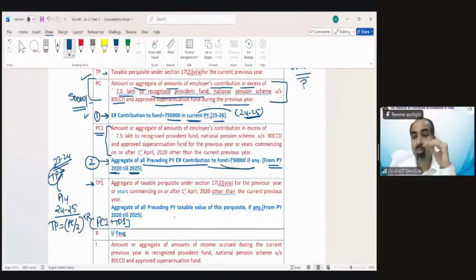In the same way, PC means current year exceeding value. PC1 means preceding year aggregate exceeding value. In the same way, TP is the current year calculation, what we are doing, and TP1 means the preceding year taxable value of this perquisite, if any. Aggregate of this perquisite value in all the preceding years, that would be TP1.